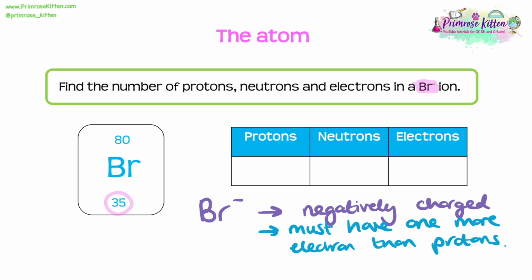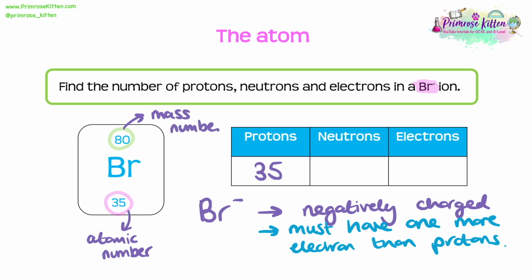So if we look at this, we can see that that smallest number, the atomic number, is equal to 35. So using our knowledge from before, we know that the number of protons is equal to the atomic number. So we have 35 protons. Now we can see that the mass number here is 80. So to work out the number of neutrons, we use the fact that the mass number is the protons plus the neutrons. So to work out the neutrons, I'm just going to do 80 minus the number of protons, 35, which ends up giving me 45. So here I can see that I have 45 neutrons.